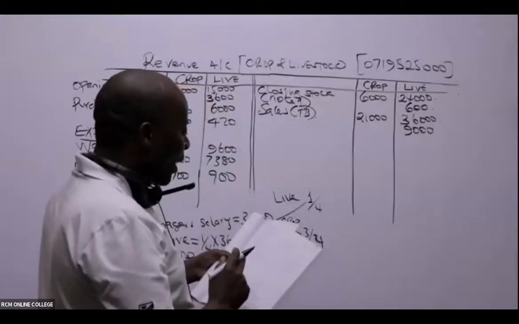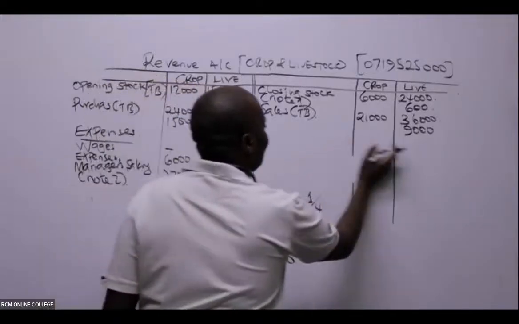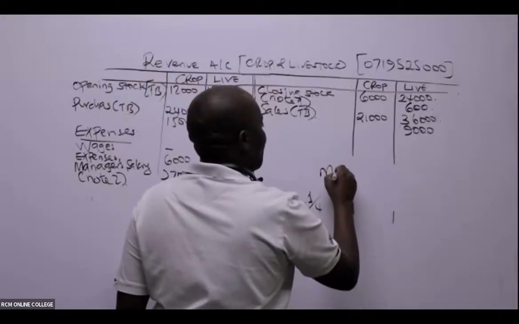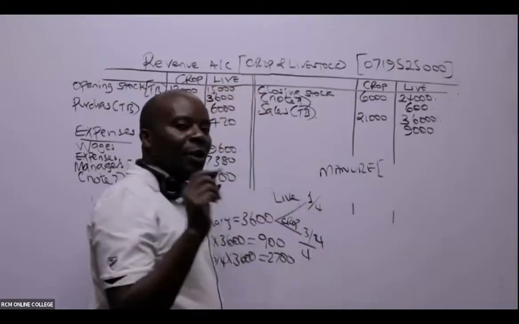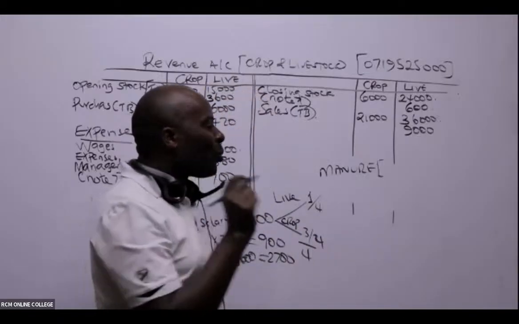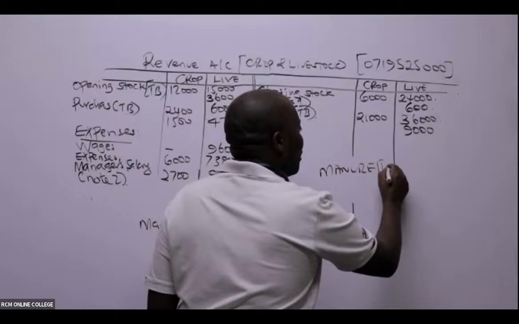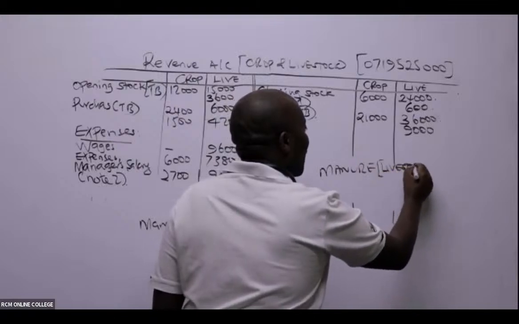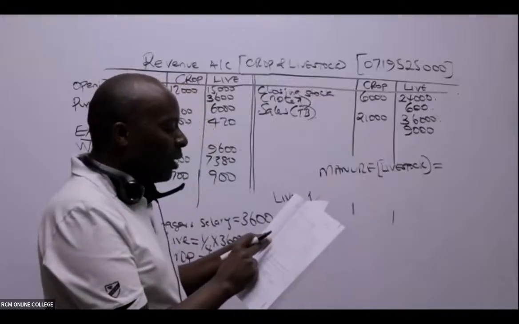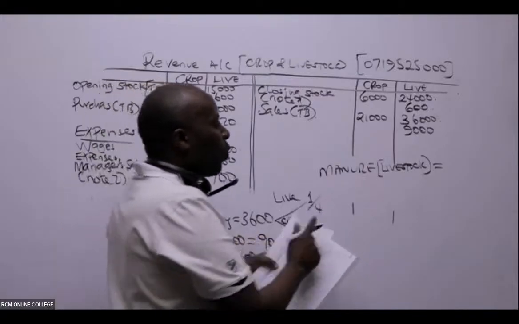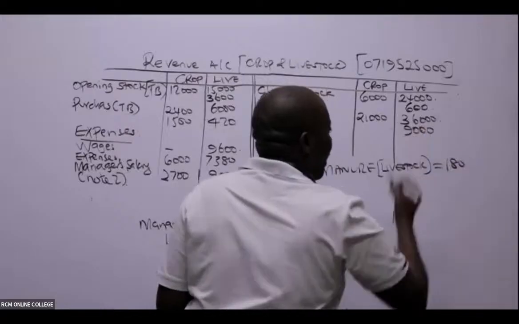Let's work with manure first. So I know that manure, who produces manure? It is livestock. Manure is from livestock, and this manure is worth 180.